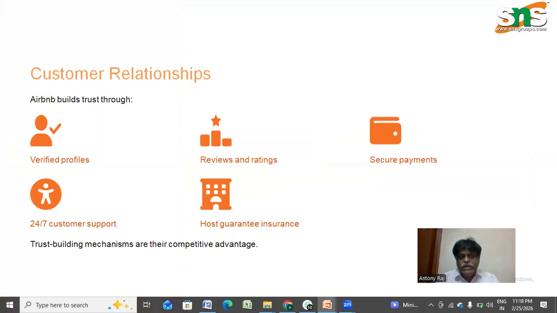Regarding customer relationships, which is again a very important part of the business model canvas, Airbnb built trust through verified profiles. Reviews and ratings played a very important role. They ensured the payment gateways were very secure, with 24/7 customer support and host guarantee insurance.